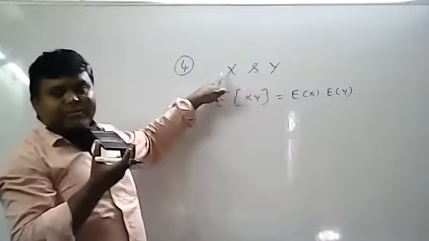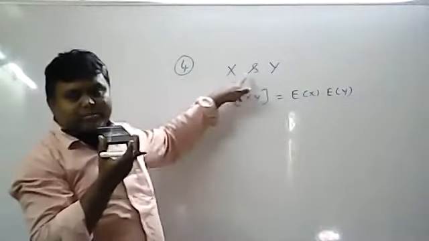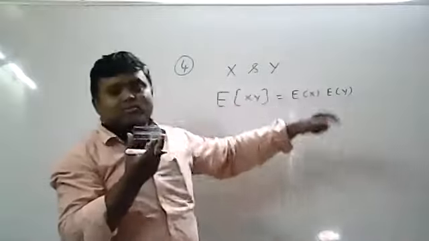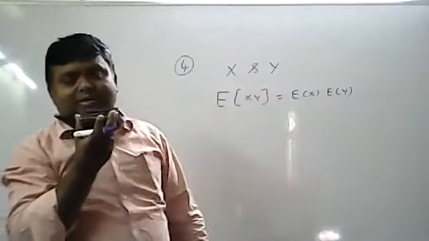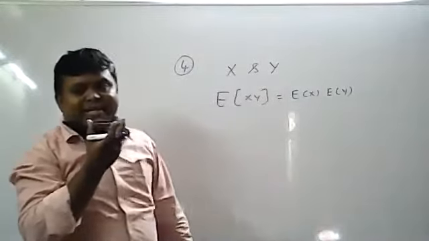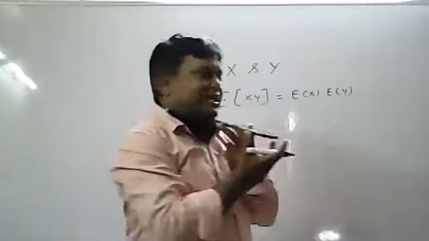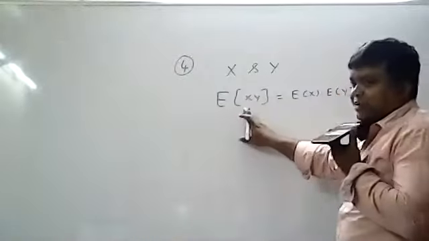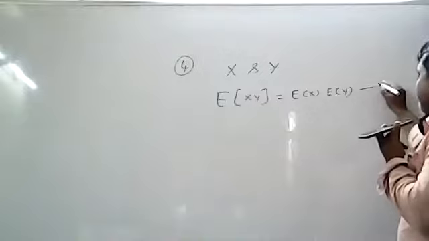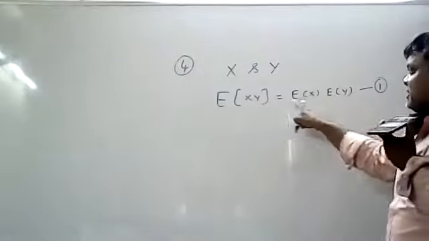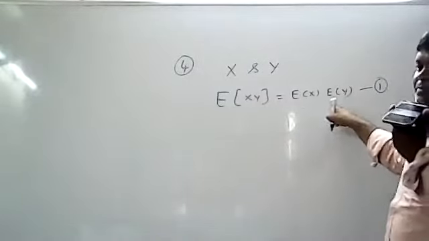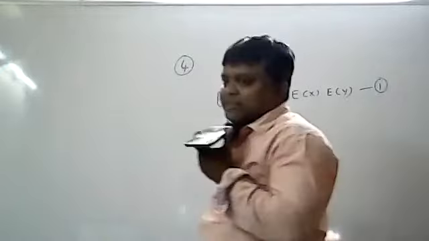So all of you write down the proof: given that x and y are two independent random variables, then we have expectation of xy equal to expectation of x into expectation of y.